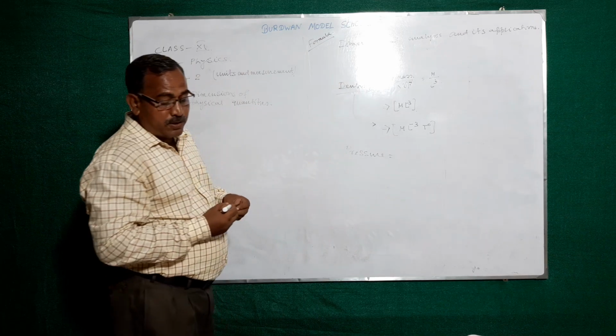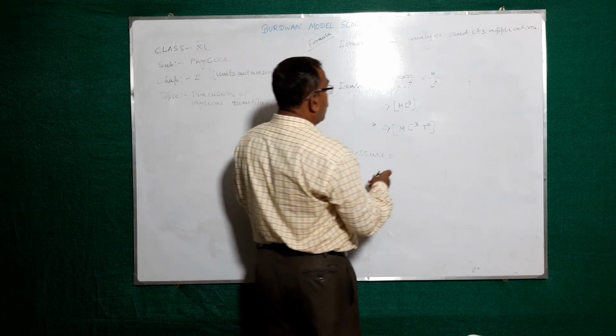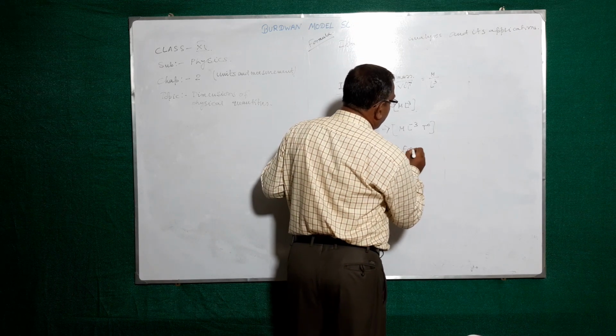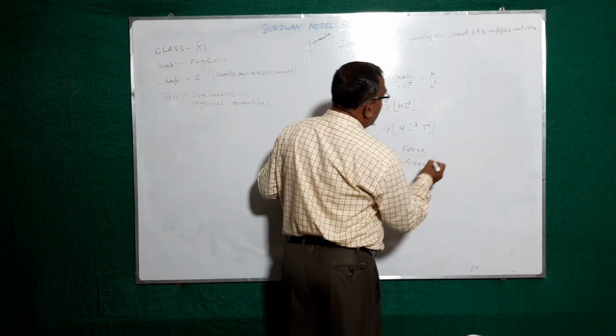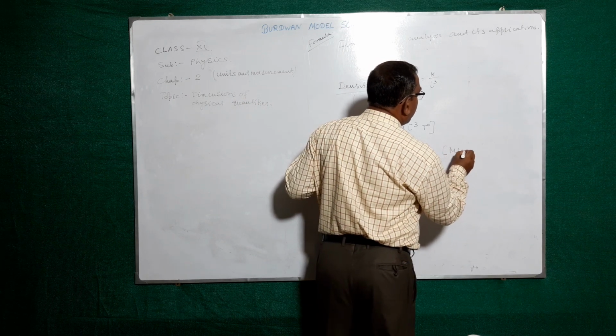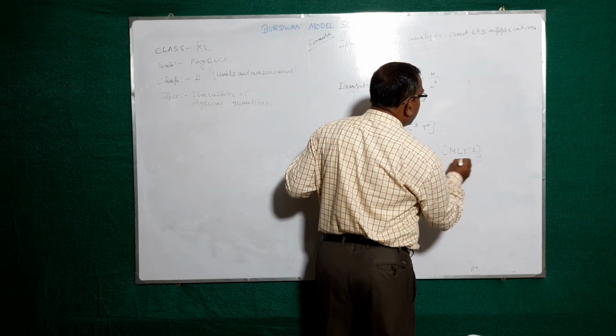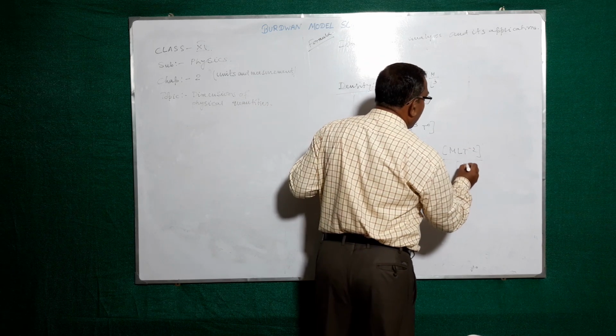What is the definition of pressure? You know it. Force per unit area is called pressure. So, force by area. What is the dimension of force? Dimension of force is M L T to the power minus 2, you know it. What is the dimension of area? L square.